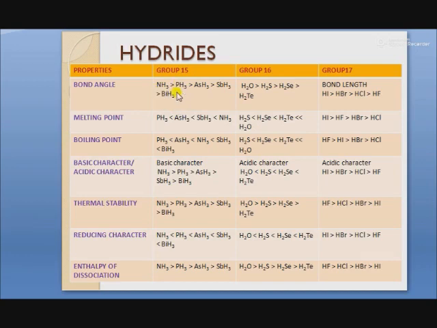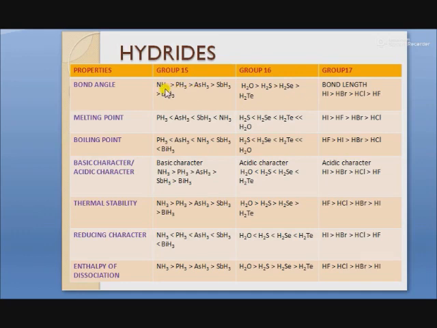All the hydrides of group 15 have a pyramidal structure. This is the decreasing order of the bond angle of group 15 hydrides. Here is ammonia. Ammonia has the highest bond angle in its series.